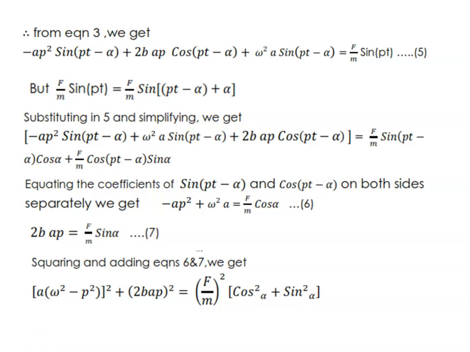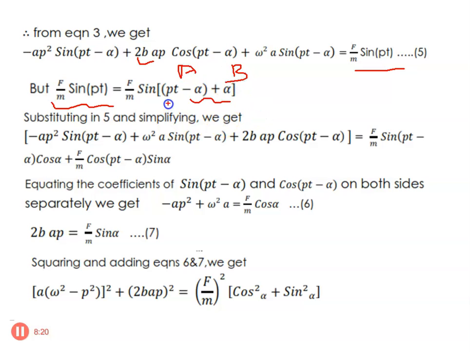Then the second term you will be getting 2b dx by dt, in which 2b is here, dx by dt is nothing but ap cos(pt minus alpha), plus omega square x will be there. So omega square a sin(pt minus alpha), that is equal to f by m sin pt. So here we are going to write f by m sin pt as f by m sin(pt minus alpha plus alpha), just adding and subtracting alpha in order to get the sin(a plus b) form. Once we get the sin(a plus b) form, we are going to write it as sin a cos b plus cos a sin b. This is a, let us say this is my b.